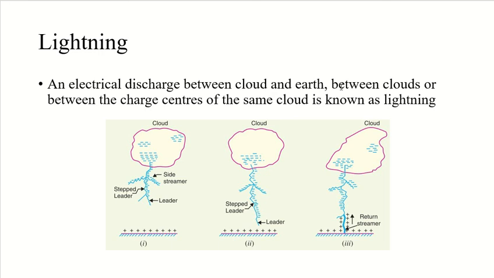And when drops of water are formed, the larger drops become positively charged and the smaller drops become negatively charged. When the drops of water accumulate, they form clouds, and hence clouds may possess either a positive or a negative charge depending upon the charge of the drops of water they contain. The charge on a cloud may become so great that it may discharge to another cloud or to earth, and we call this discharge lightning.